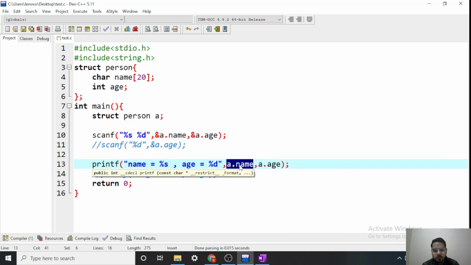So first we have to pass the name of the string, a dot name. Then age equals to will be printed as it is. Then percent d will come. So for percent d, I will pass an integer variable. What is my variable? A dot age.